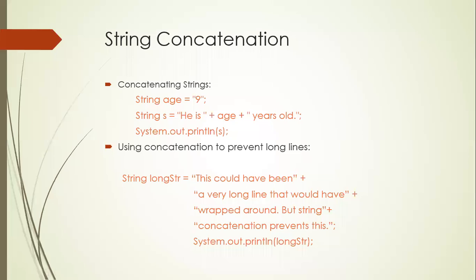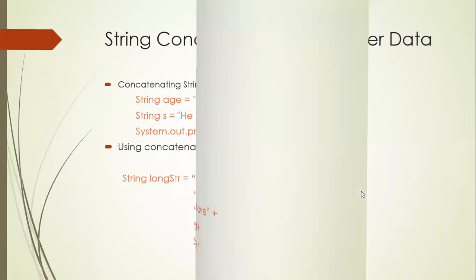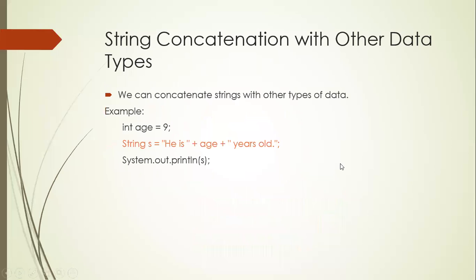Another advantage is that you can use concatenation to prevent long lines. You can write like this. This could have been a plus and a very long line. You can do it like this, with the plus at the ending. Plus is used for concatenation of two strings. So clear, right?